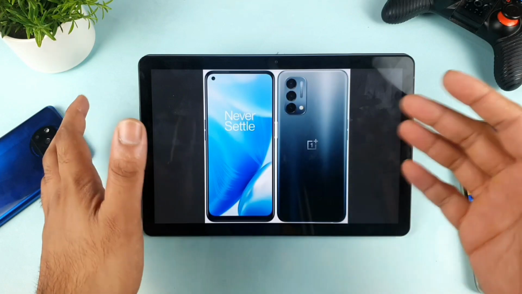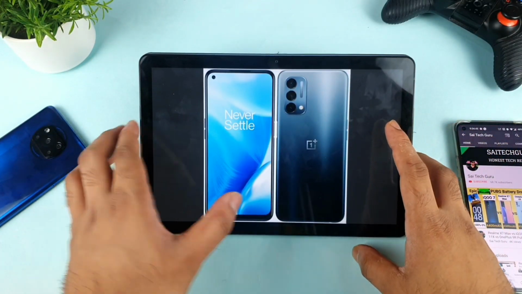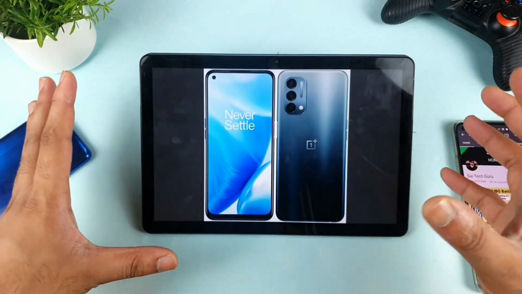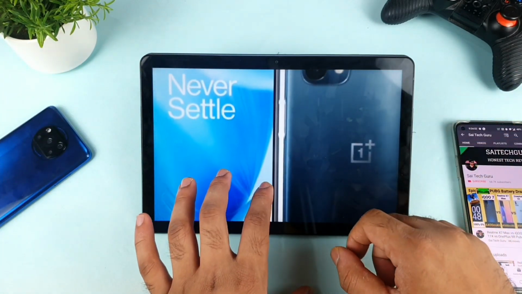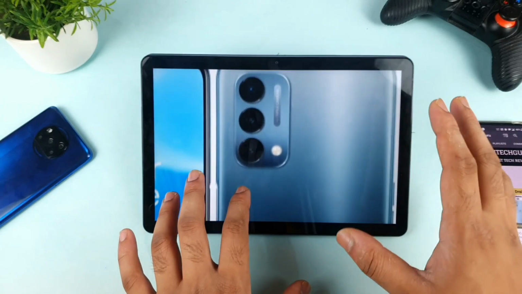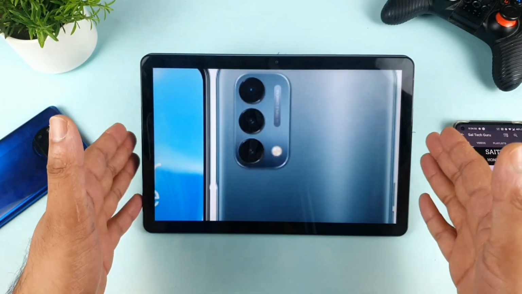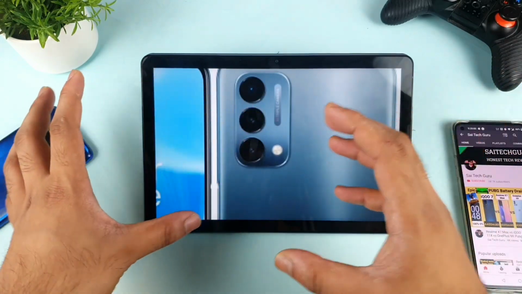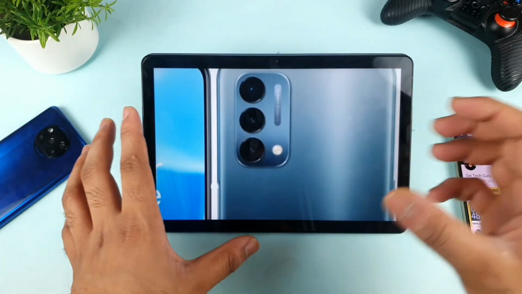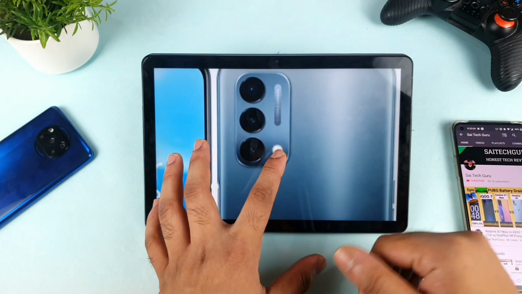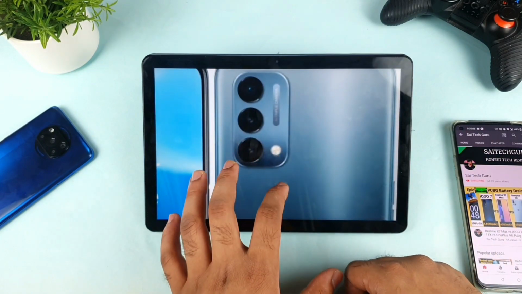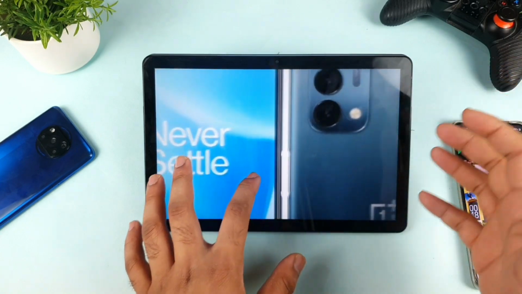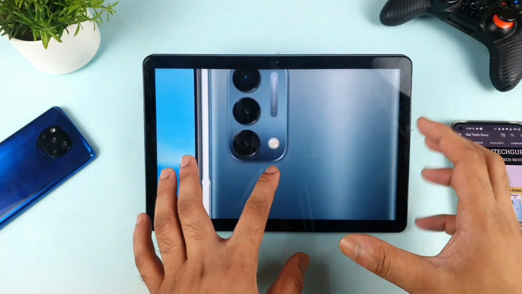So overall, after going through the specifications and all the details, what do you think the price of this phone from the OnePlus brand should be? I think if it gets launched close to 13 to 14,000 from OnePlus, that would be really great. I think they are planning to come back to the mid-range segment, and slowly they are coming to the low-end segment as well. That's a really good thing, because we can get this kind of really good brand in the low budget range as well, which will be real competition for other mobile phones.